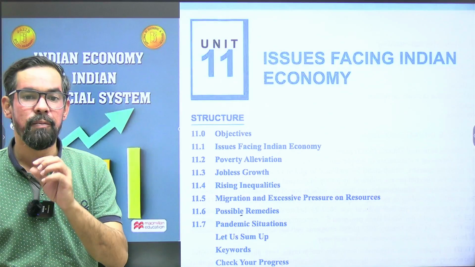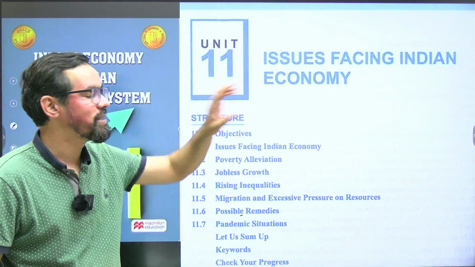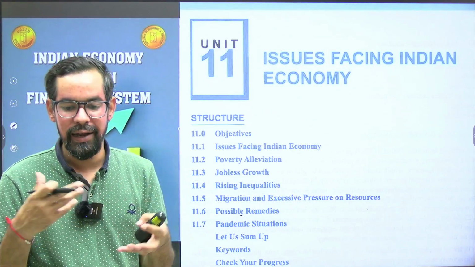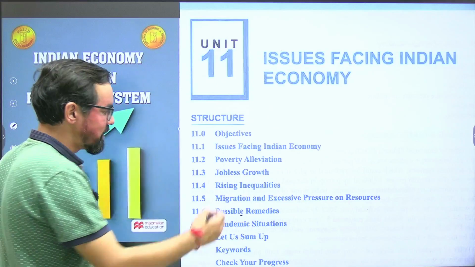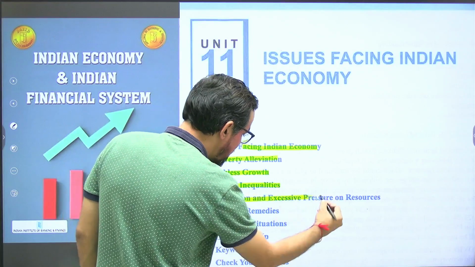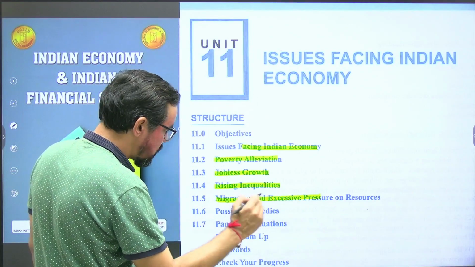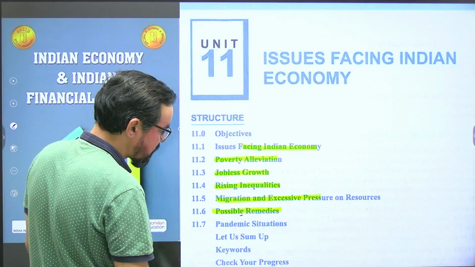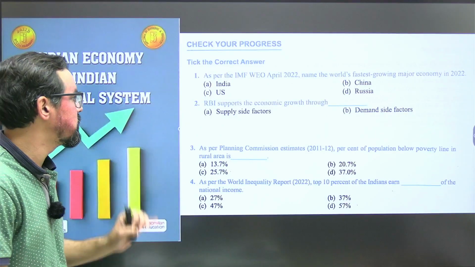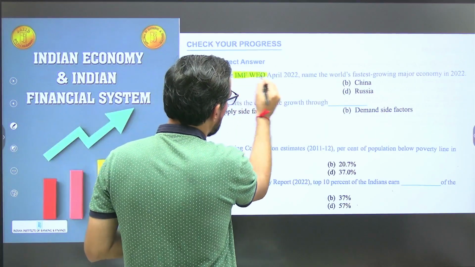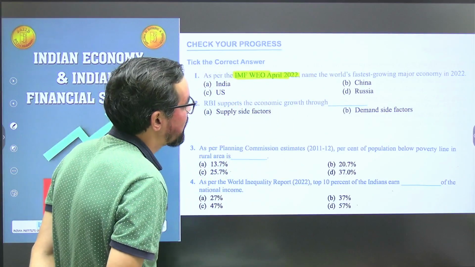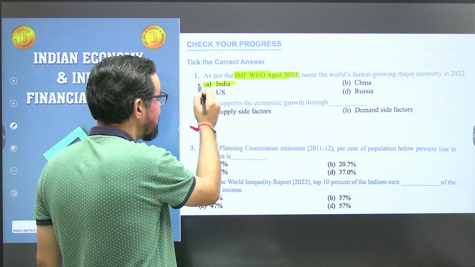The last unit of module A is issues facing the Indian economy. Again, this is a very important one because here you'll have questions based on current updates. The issues include poverty alleviation, jobless growth, rising inequalities, regional imbalance and excessive pressure on resources, then possible remedies and post-pandemic activities. First question: as per the IMF World Economic Outlook report of April 22, name the world's fastest growing economy. It is India as per this report.